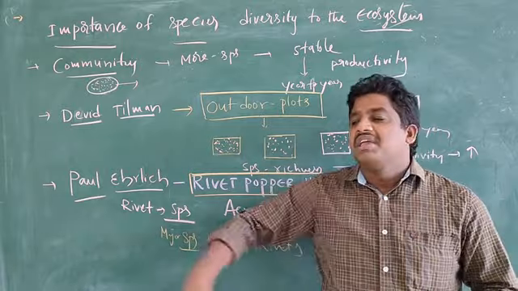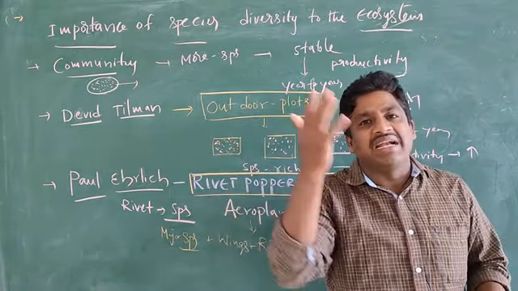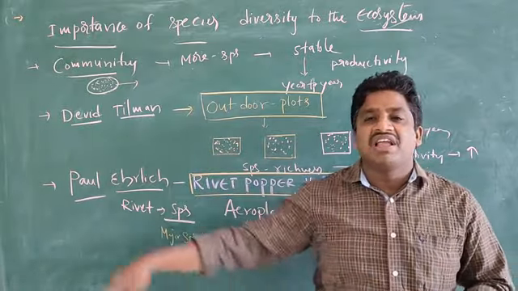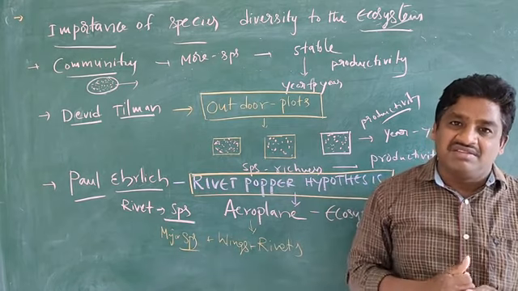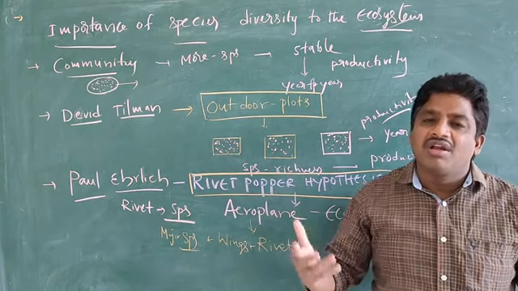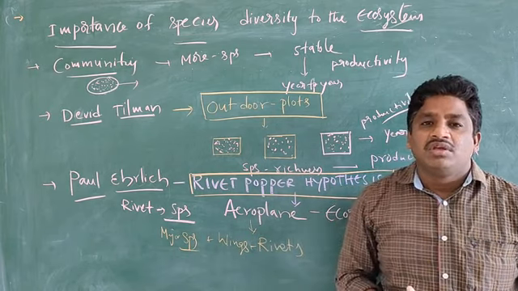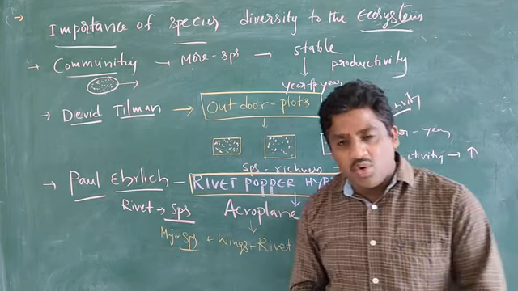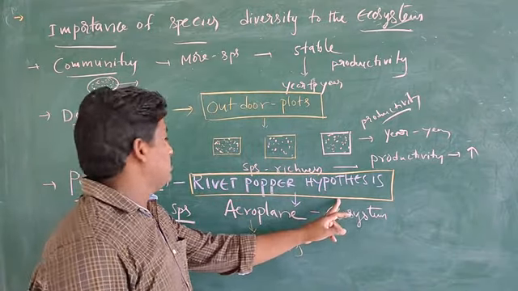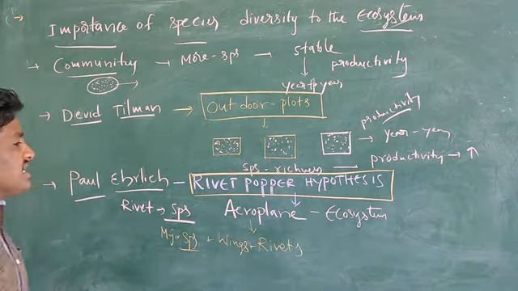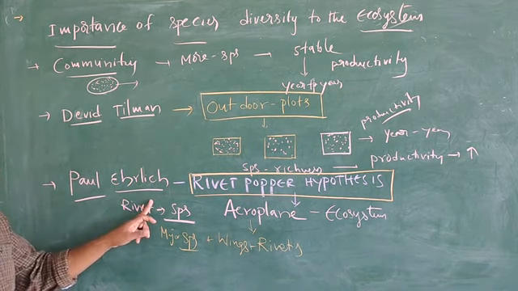In an area, any major species can disappear, migrate, or go extinct, and automatically the other species can disappear too. Extinct means it is not seen. That theory we call the Rivet-Popper hypothesis, proposed by scientist Paul Ehrlich.